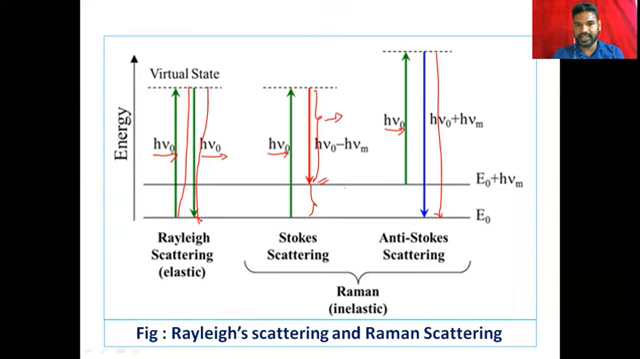This is still the excited state, and while coming back, this is the energy h nu, and this is the energy h nu, and this is the added energy from this Stokes line. So the anti-Stokes line has h nu, the incident radiation energy, and h nu m, that is the added energy. So it has higher energy than the incident radiation.